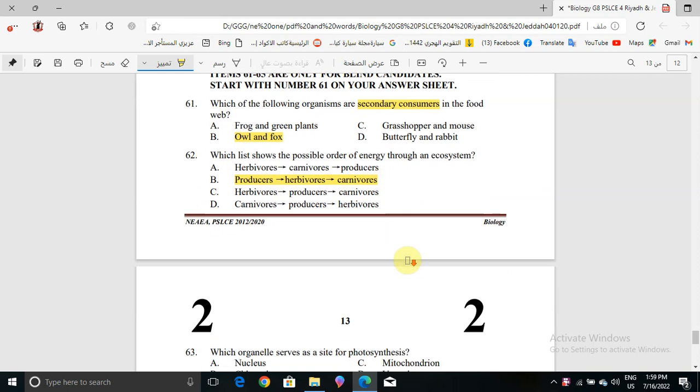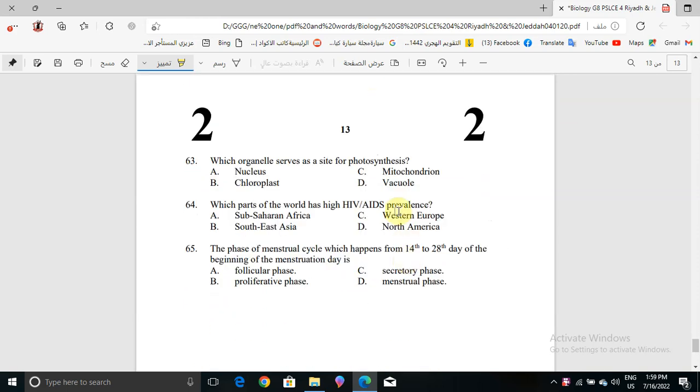Okay, now in question number 63, which organelle serves as a site for photosynthesis? It will be the chloroplast, right? Because chloroplast is the site for photosynthesis. Now question number 64, which part of the world has high HIV/AIDS prevalence? Of course, it will be sub-Saharan Africa. It is the worst, as HIV/AIDS cases are increasing in this region.